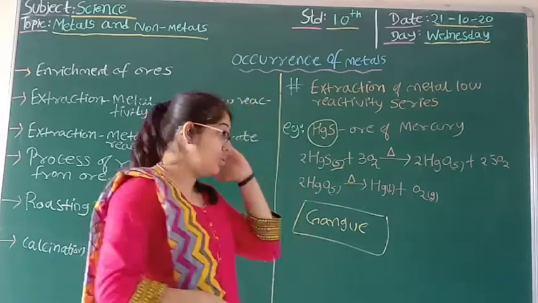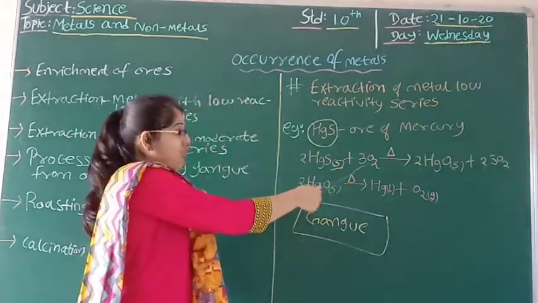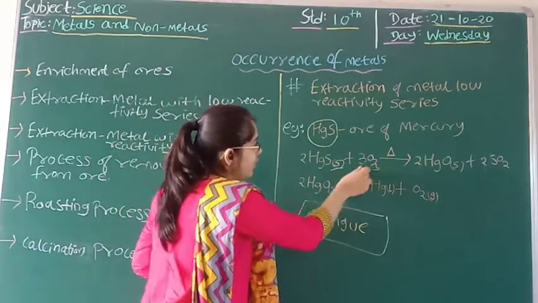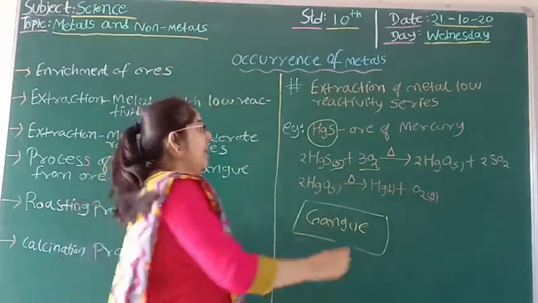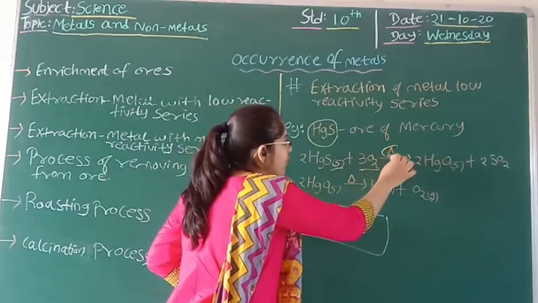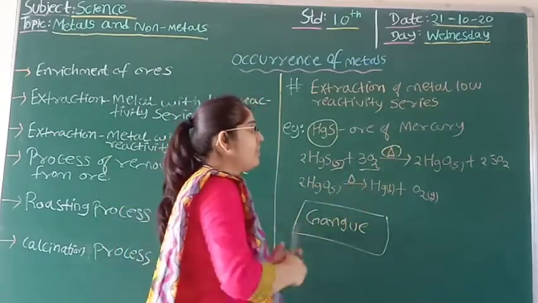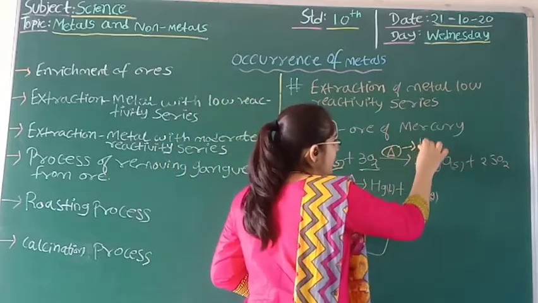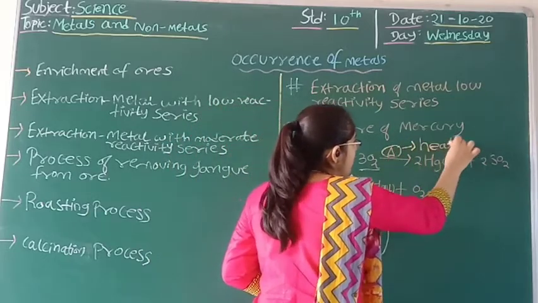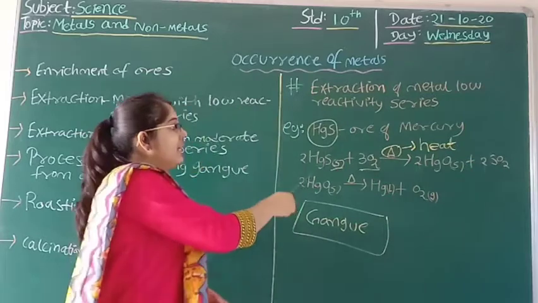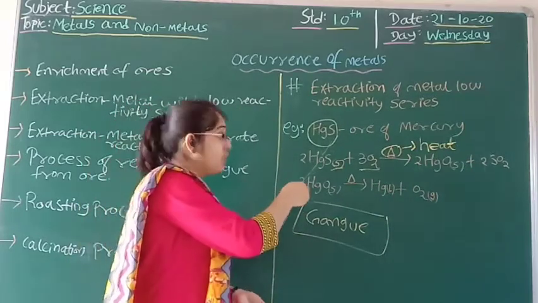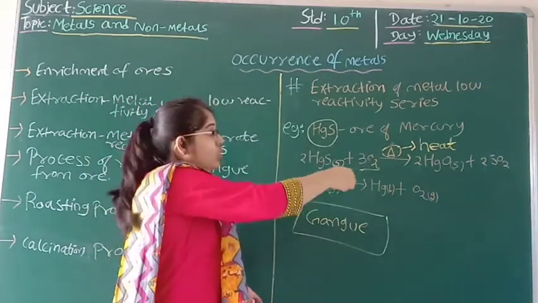We are going to leave it in the presence of air. You can see here the presence of oxygen, and the symbol of a small triangle defines heat. So basically we are going to heat the ore of mercury in the presence of air.